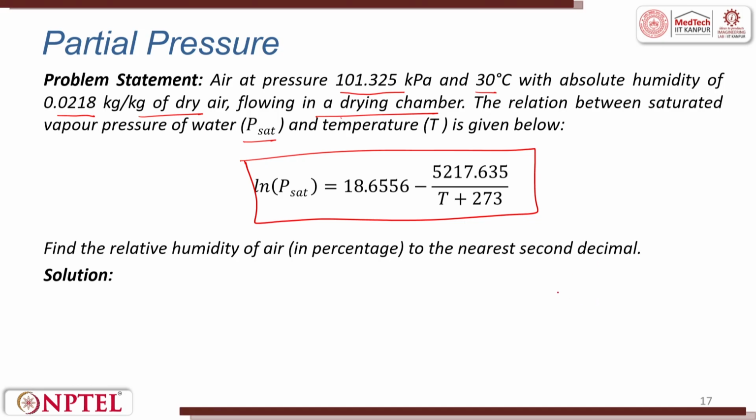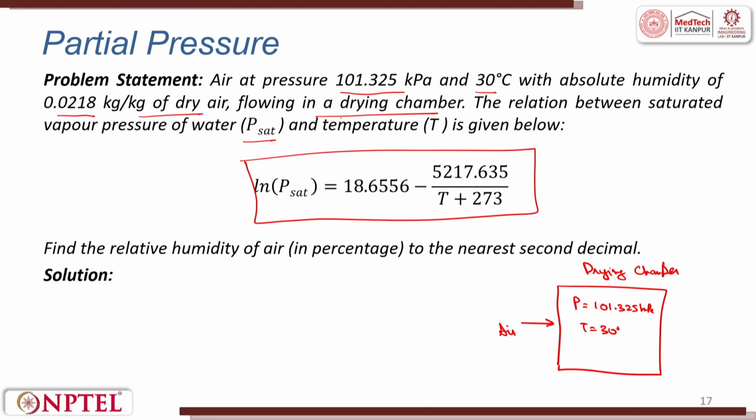Now what happens is, we have a drying chamber and air comes in, which is dried. Pressure here is 101.325 kilopascal.